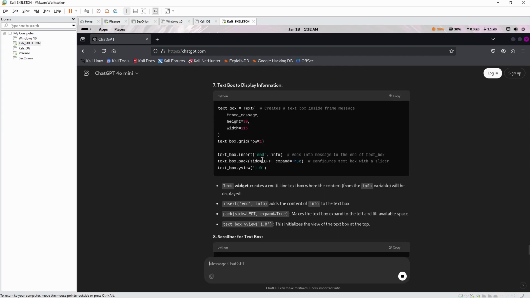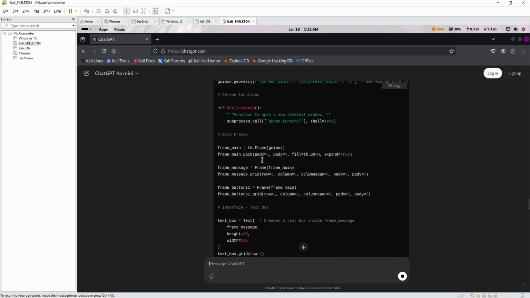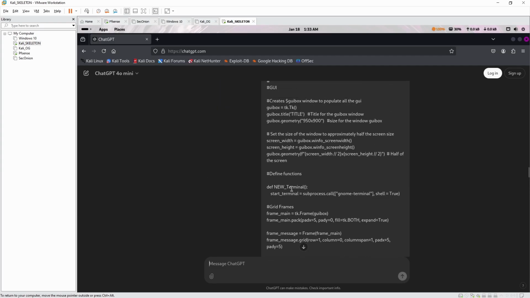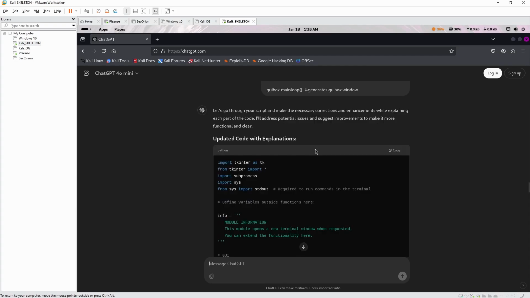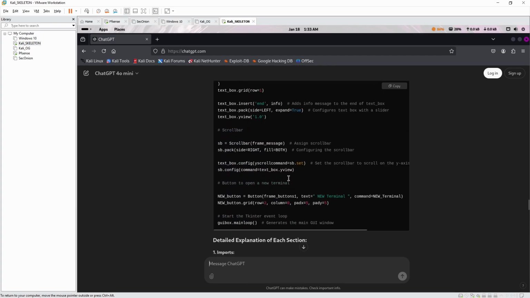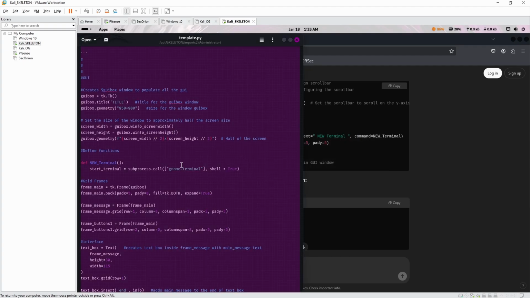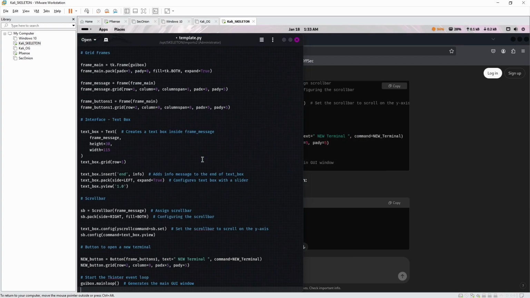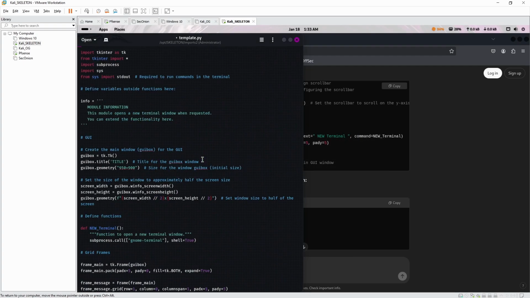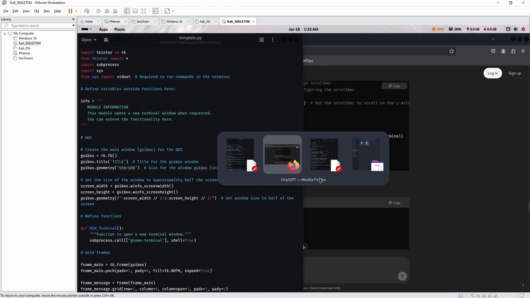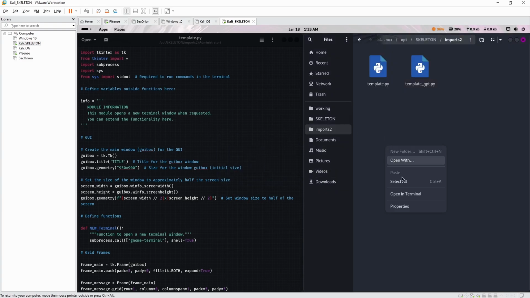Perfect. Let's scroll up. So this is a script that we put in that didn't work, which I kind of wrecked it. Okay, so let's see if it actually worked. Control S. This is actually super exciting, to be honest.